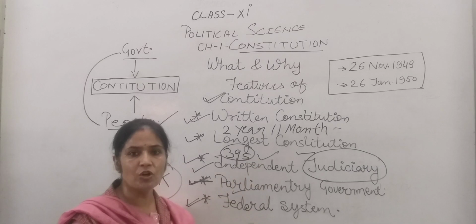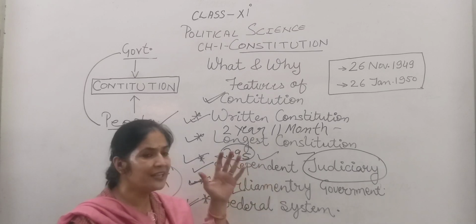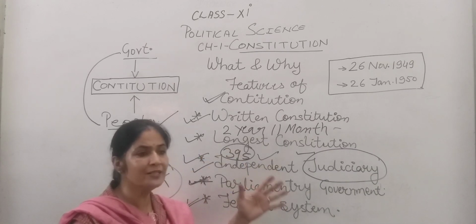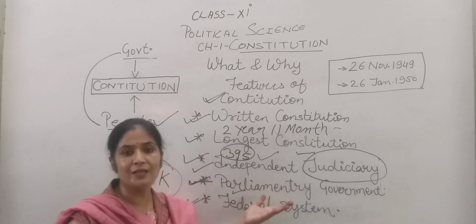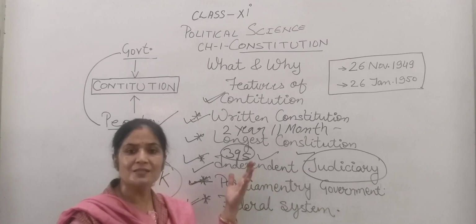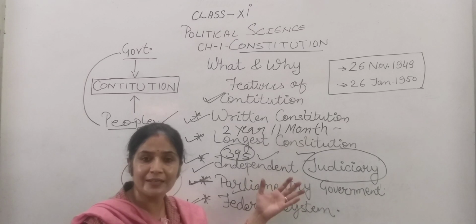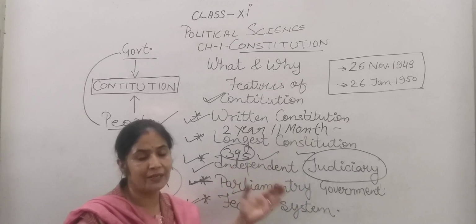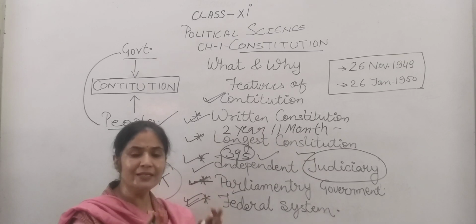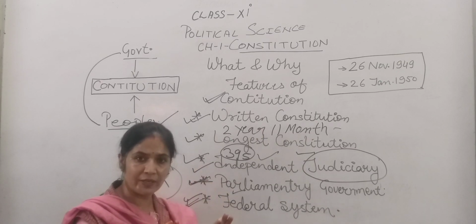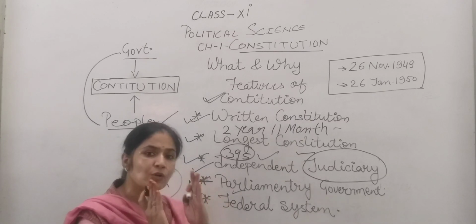But the central government is responsible for the entire country, for the nation, for the most important subjects which are included in the central government, like the union list, defense, and the railway. Most nationally important subjects are included with the central government. So student, federal structure is when power is divided between central, state and local bodies. It is known as the federal system of government.